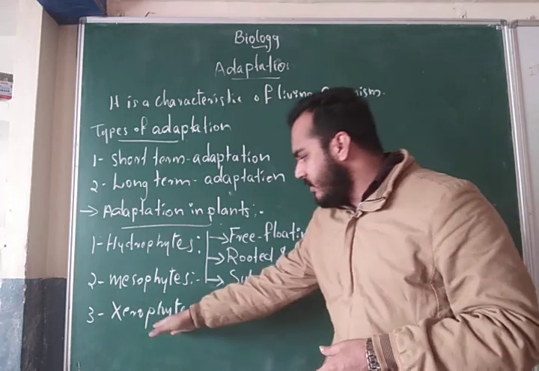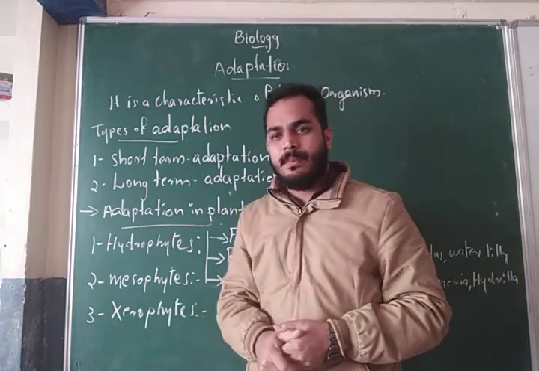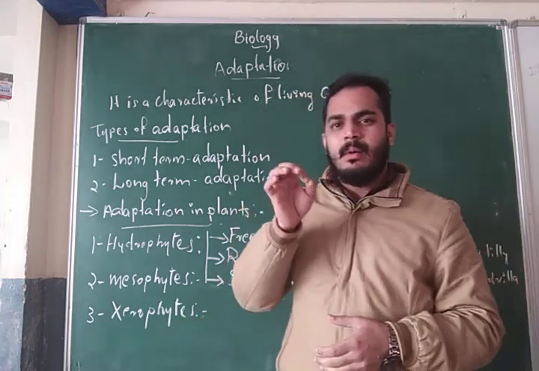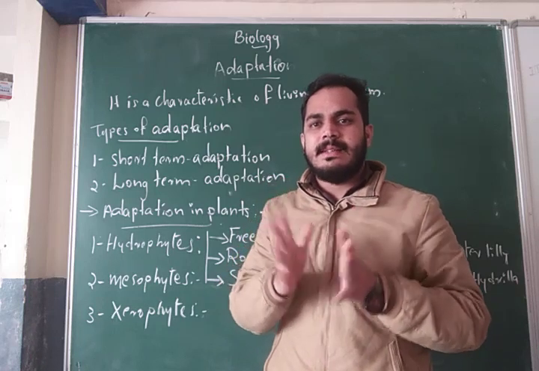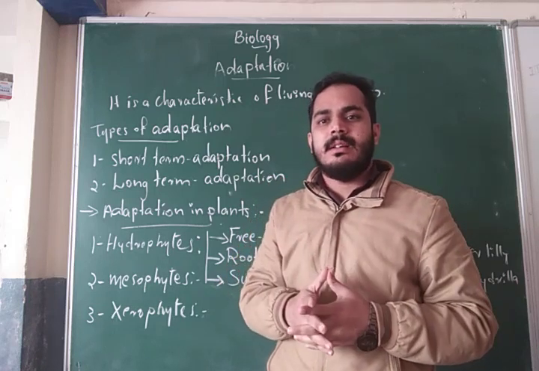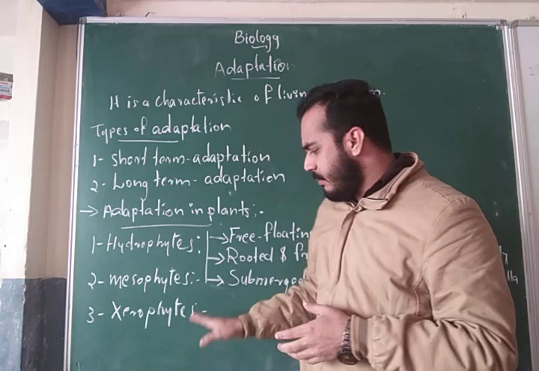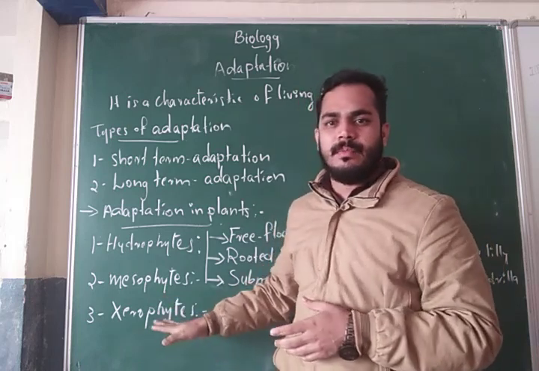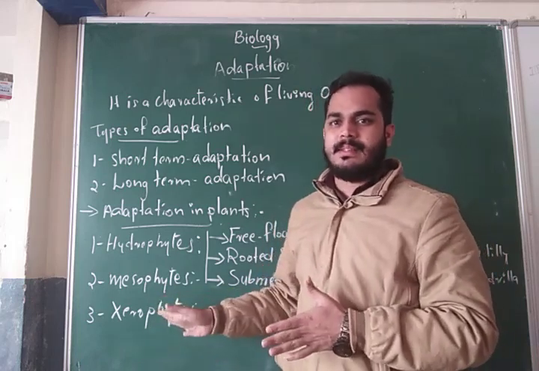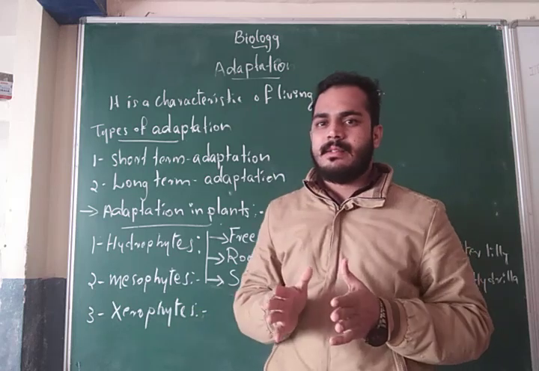And next one, xerophytes. Xerophytes mainly face scarcity of water and hot and dry climatic conditions. Some plants live in the desert, the best examples being desert plants.